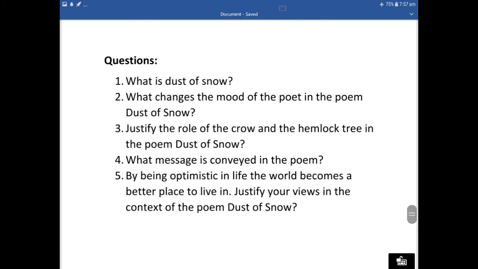All right. So, some probable questions. One is the rhyming: describe the rhyming scheme used in the poem. That is one question. And another question: describe the literary devices that we have just discussed, the literary devices used in the poem. Apart from those two questions, there are a few more questions.